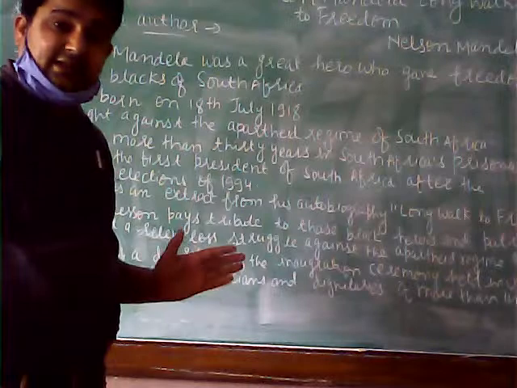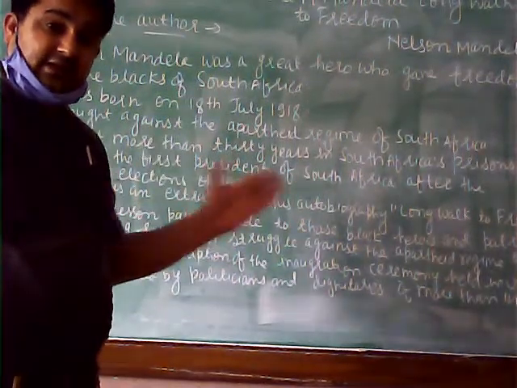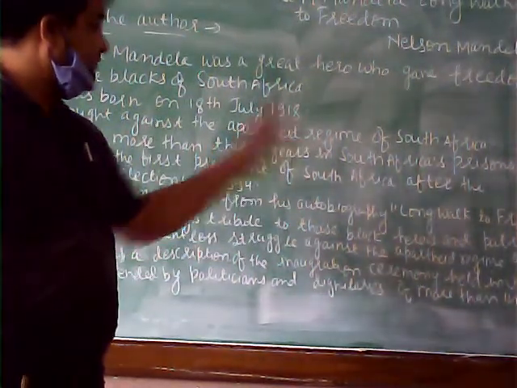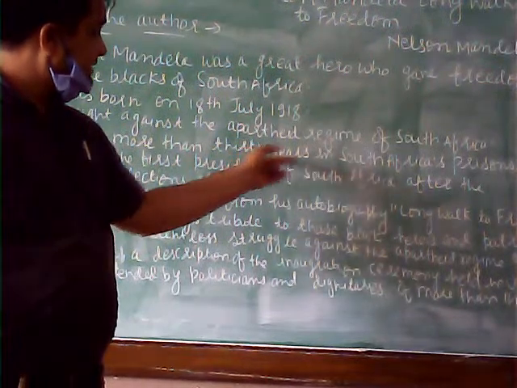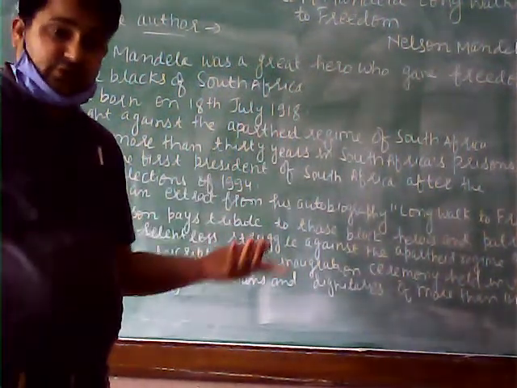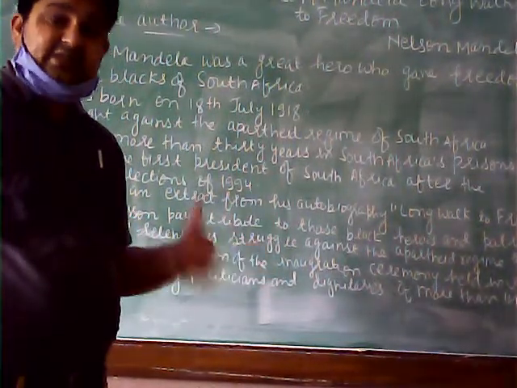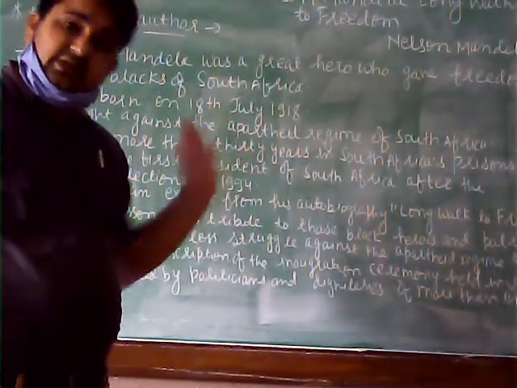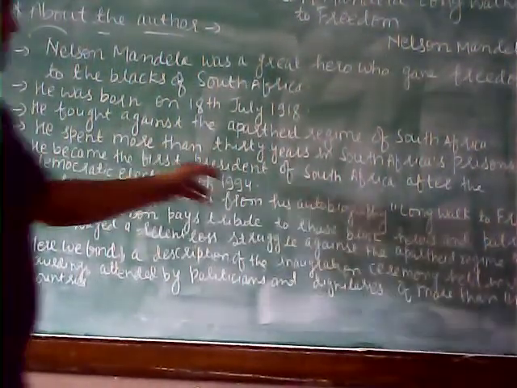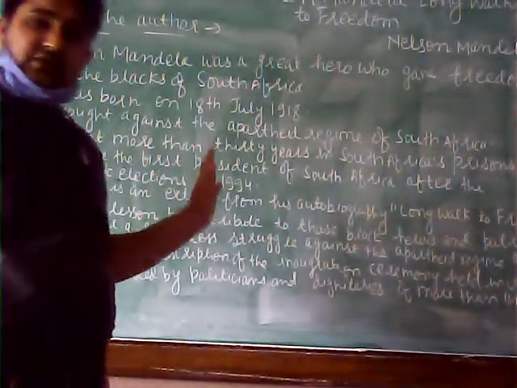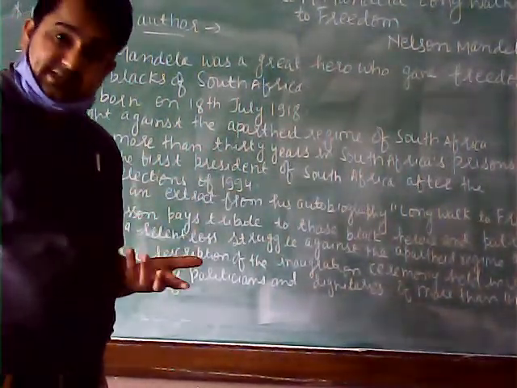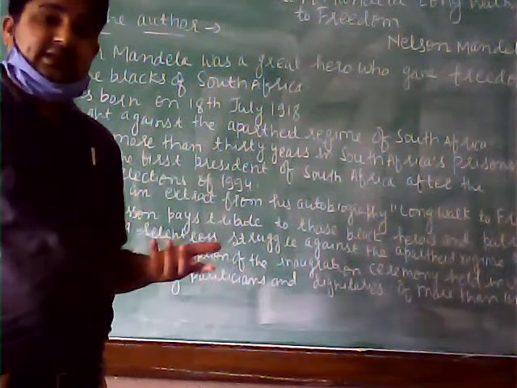He spent more than 30 years in South Africa's prisons. Mr. Nelson Mandela spent a long time there in the prisons, that is 30 years, because he went against the British regime, the British government, and due to that he was put in prison. He became the first president of South Africa after the democratic elections of 1994. Democratic elections were held, and after that he became the first president of the country.